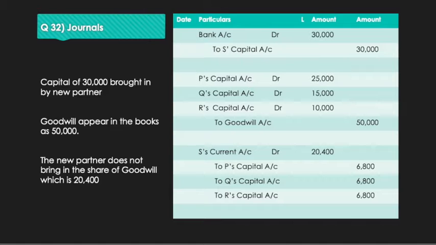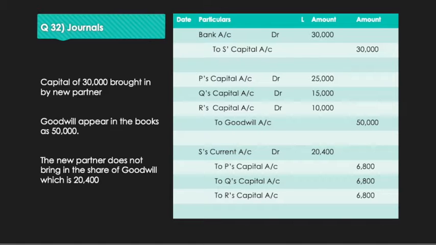The goodwill is appearing in the books as 50,000 and the new partner does not bring his share of goodwill 20,400, which has been acquired equally from the three partners who used to share their profits in the ratio of 5:3:2. First, before we start off with the journal, we should draw the format: date, particulars, ledger folio, amount and amount. Please draw the format, don't write the format.